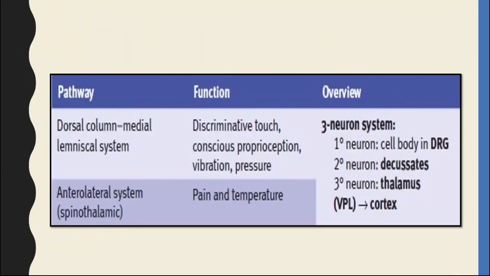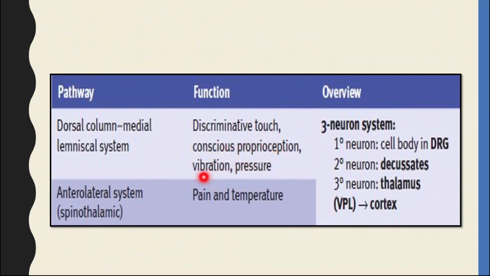Okay. The major chunk of the ascending tract is two parts, two pathways, dorsal column and anterolateral. Now, the dorsal column, there is one more word added over here, dorsal column medial lemniscus. What does medial lemniscus mean? This medial lemniscus means, as the name itself suggests, their location of the fibers is within medial side within the brain stem, and these pathways, the neurons which fall under this pathway, they carry the sensation of discriminative touch, conscious